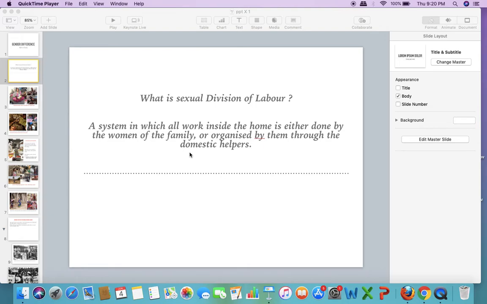Alright, so simple word ma sexual division of labor भनेको चाहिँ division of labor or division of work on the basis of the gender. That means there are certain works जुन चाहिँ the works which are inside the home, it is meant to be done by the women, and the work outside the home, घर बाहिरको जुन चाहिँ काम छ, that is to be done by the men. So के हुँदैछ यहाँनिर, work is divided between the men and the women. So this is what you understand by the sexual division of labor.